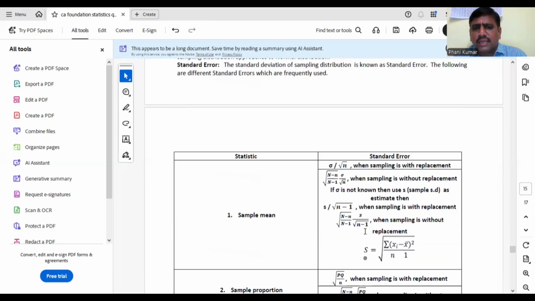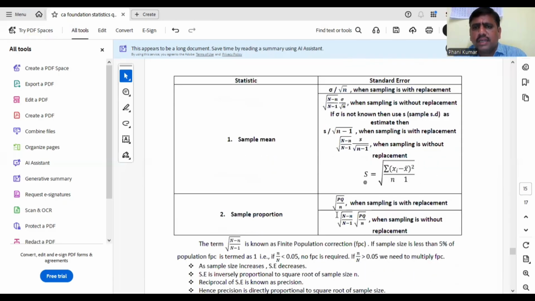Some of the formulas. These are the formulas in sampling. Samples may be drawn with replacement and also without replacement. With replacement means the total number of samples is capital N power small n. Without replacement means we can draw a total number of NCn samples. Please refer to the formulas. Similarly, the standard error of the sample mean is sigma by root n if the sampling is done with replacement. If it is done without replacement, we always have to multiply by the FPC, root of (N minus n) by (N minus 1).